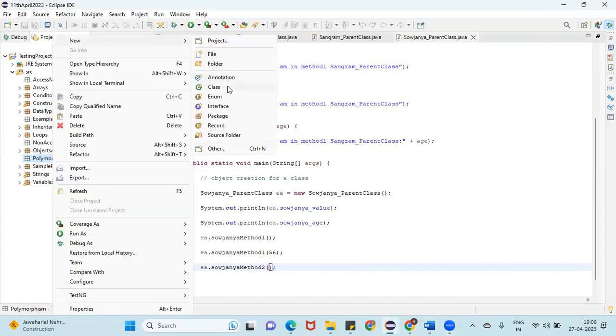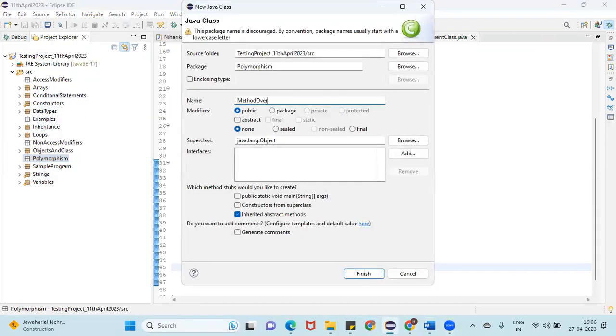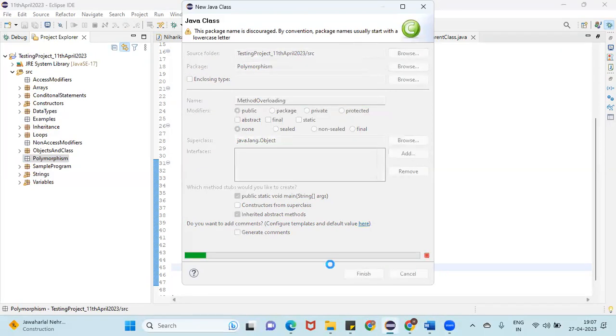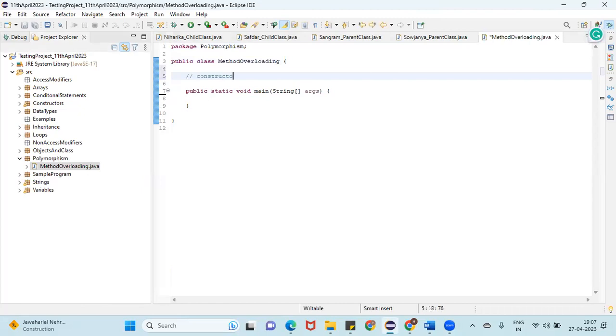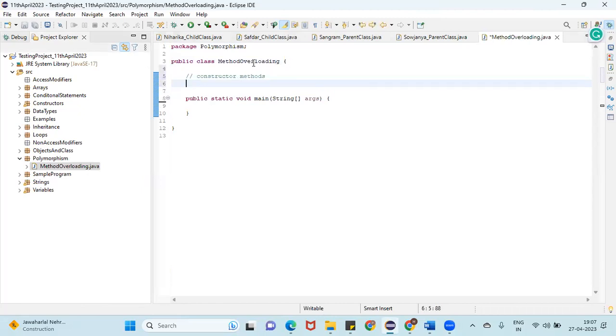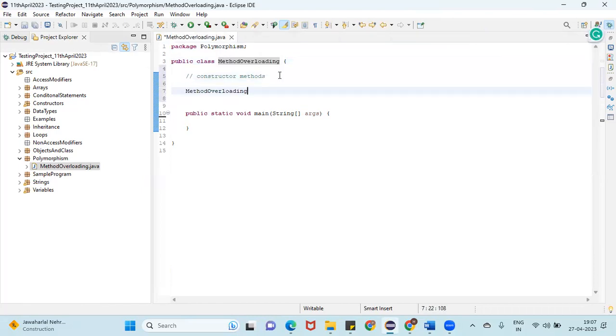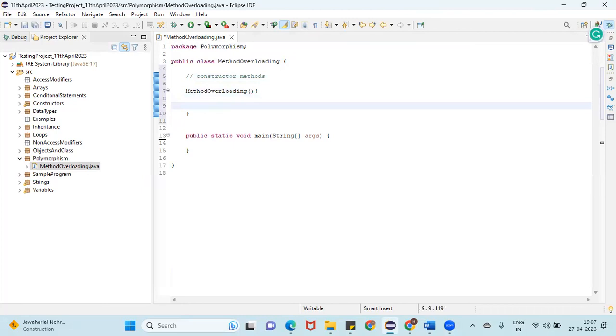See here, I'm going to create one class, MethodOverloading. Observe carefully, guys. Now I'm going to create a constructor method, which we create with the help of the class name. You can create a default constructor or a parameterized one as well.